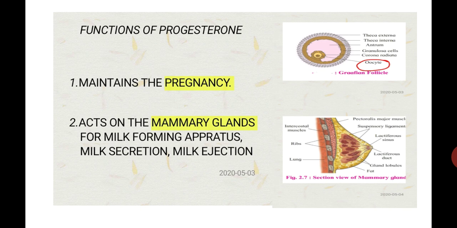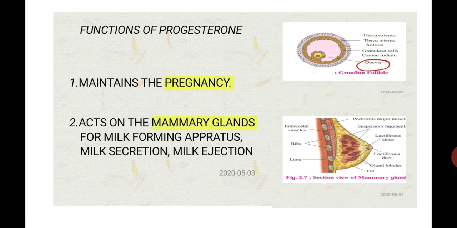The functions of progesterone. Number 1, the most important function, it maintains the pregnancy in a female, so it is also called the pregnancy hormone. Function number 2, progesterone acts on the mammary glands. Students, mammary glands are found within the breast. It acts on the mammary glands for milk forming apparatus, milk secretion and milk ejection.